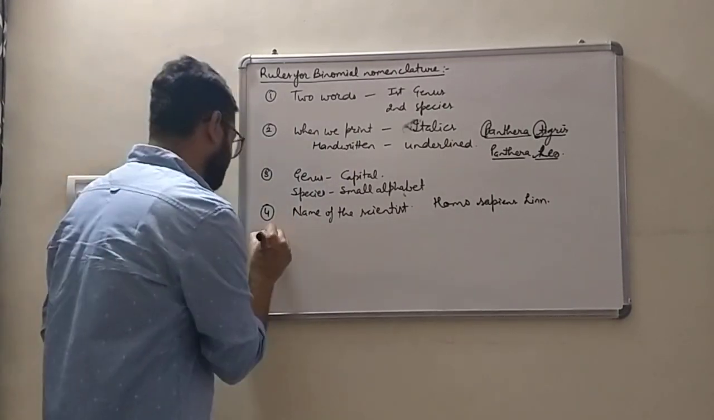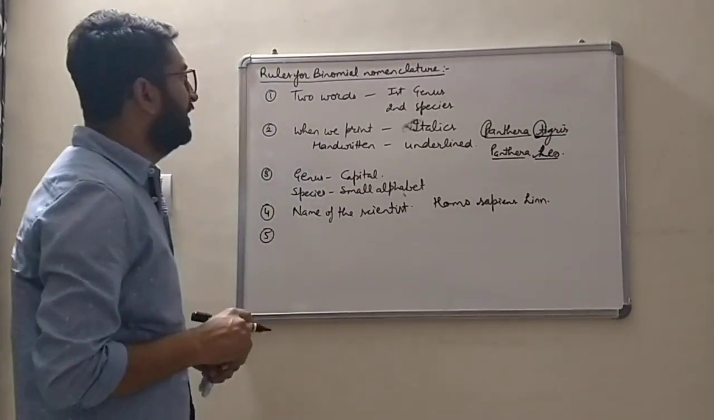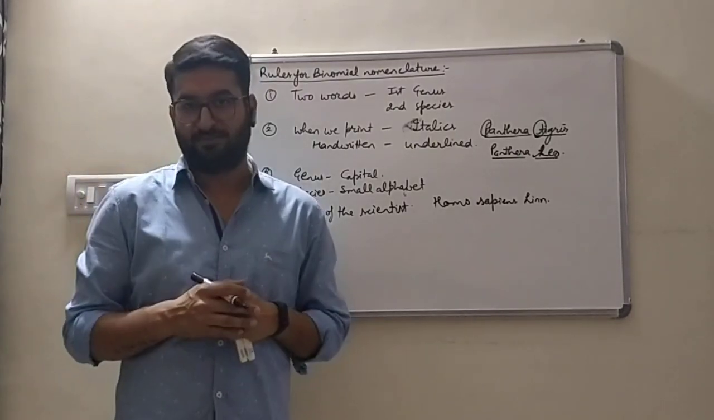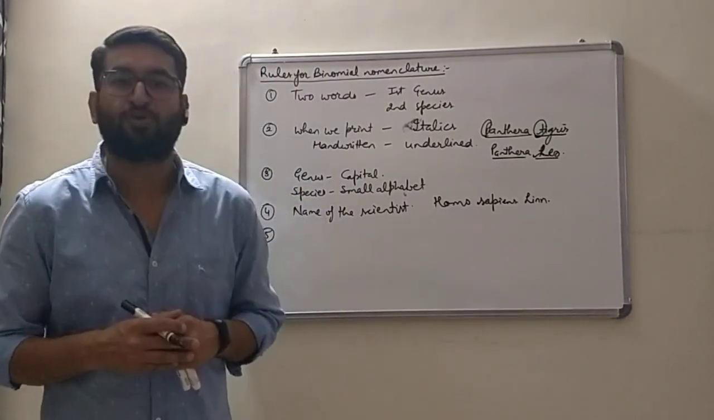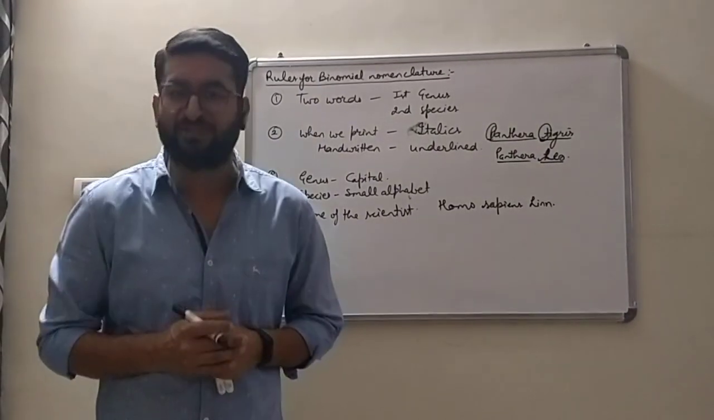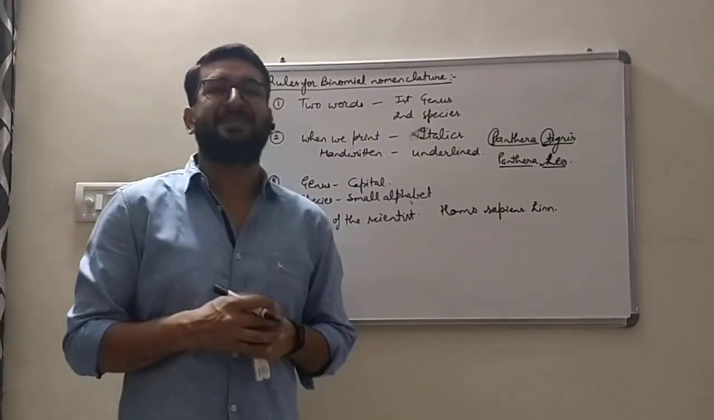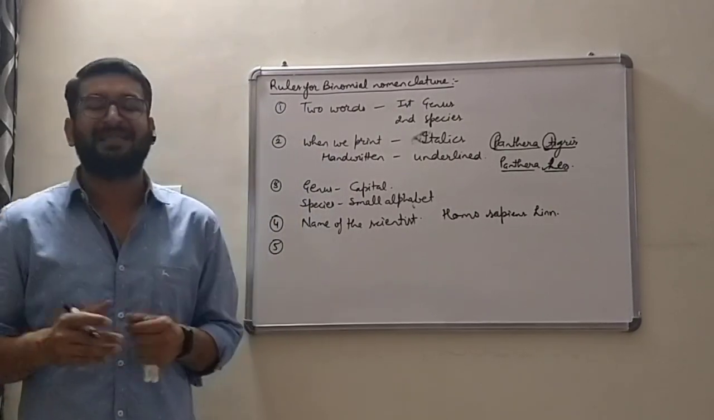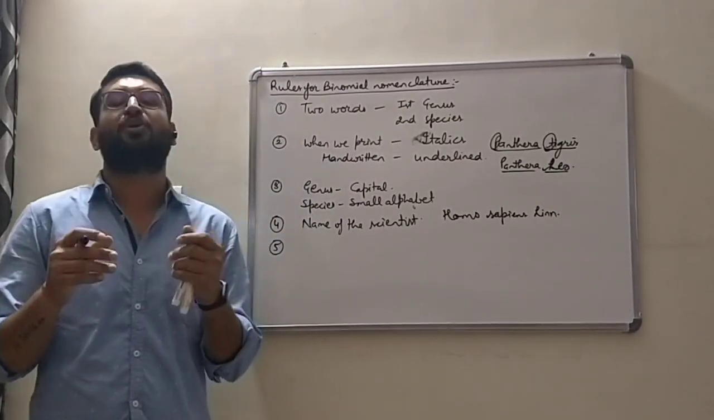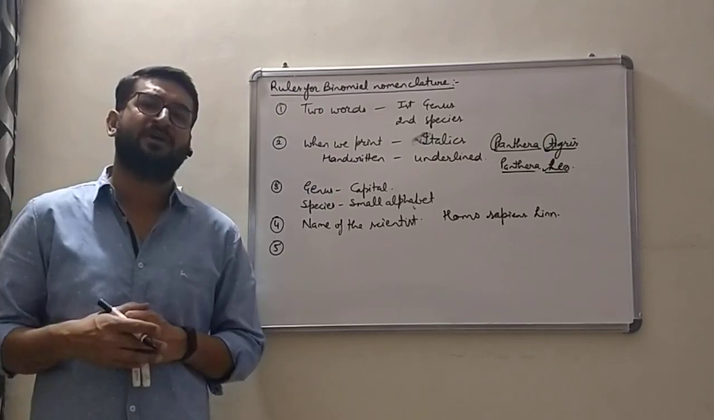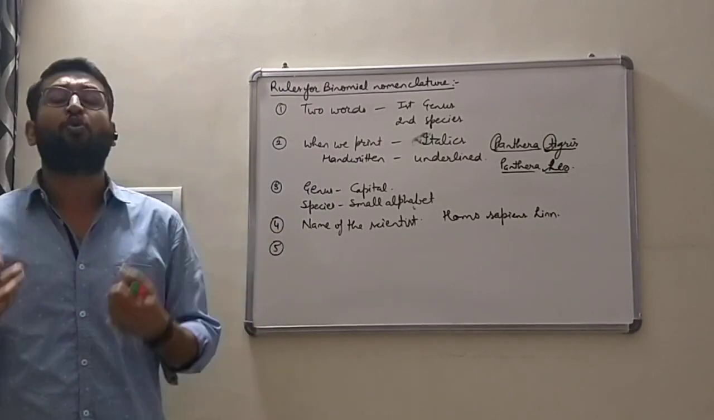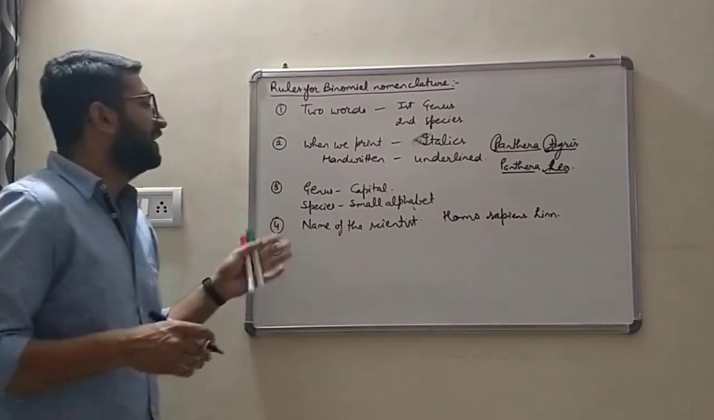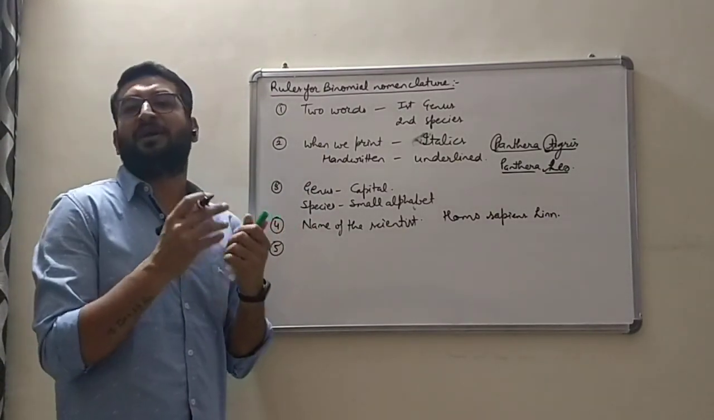Next, for these names there are certain codes like ICBN, International Code of Botanical Nomenclature, ICZN, International Code of Zoological Nomenclature, and ICBN, that is International Code of Bacteriological Nomenclature. These various codes define the rules. According to these rules, we give a name to a particular organism.